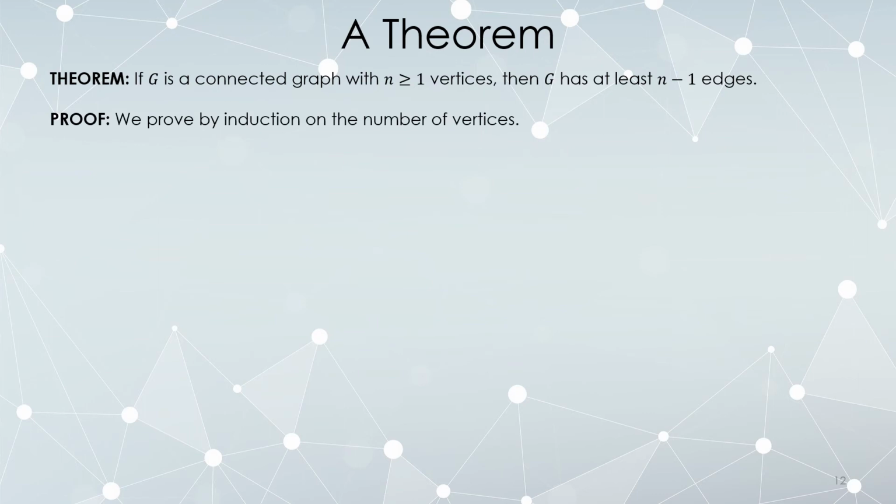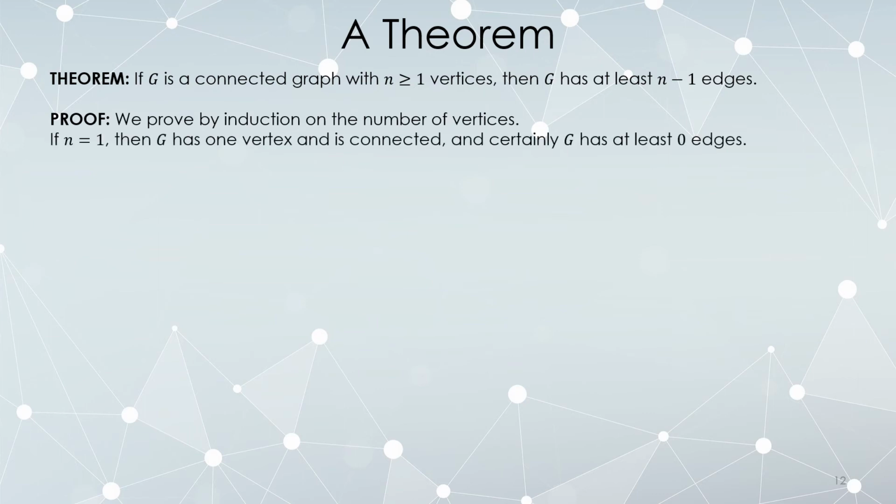We're going to prove this by induction on the number of vertices. Our base case is 1. Anytime you have a single vertex, that's connected. And it certainly has at least 0 edges. There's really not much to prove here. A single vertex hanging off by itself is connected to itself. And even if you had like a multigraph or something, it would certainly have at least 0 edges. We're not claiming that G has exactly n minus 1 edges, just at least. So if n equals 1, do you have at least 0 edges? Well, yes.